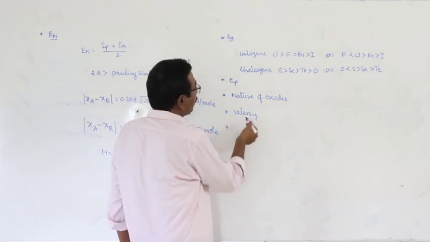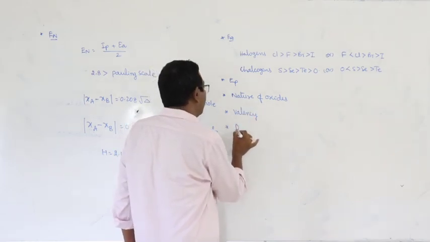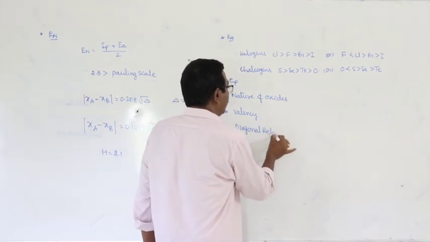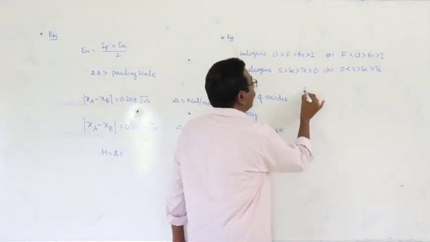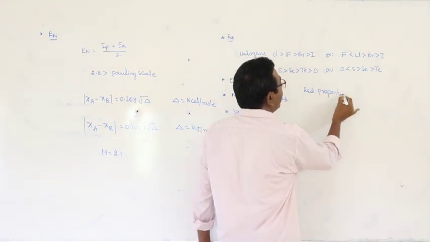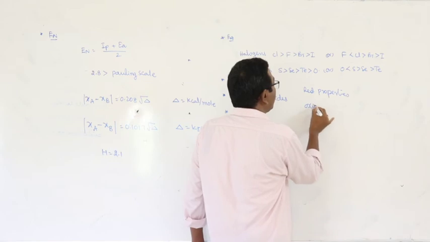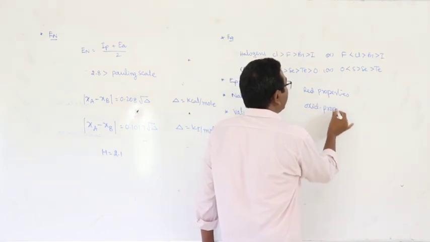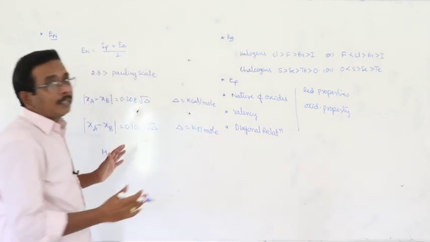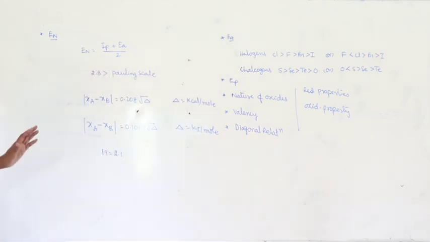And next, nature of oxides, valency and diagonal relation, and reducing property, how it varies. And next one, oxidizing property. These are all the topics you should thoroughly come across.